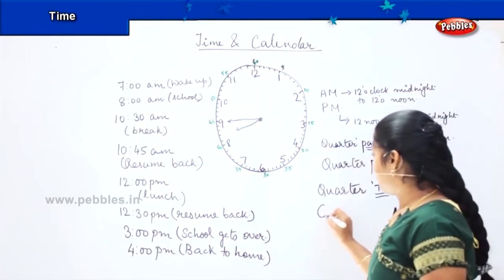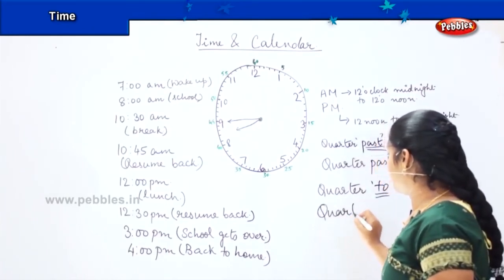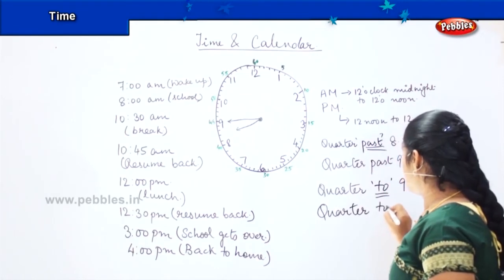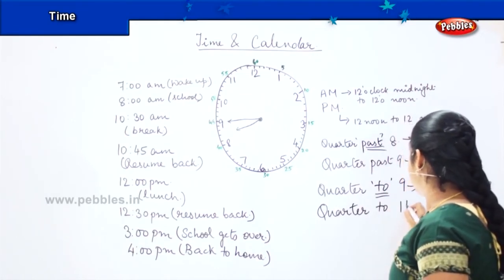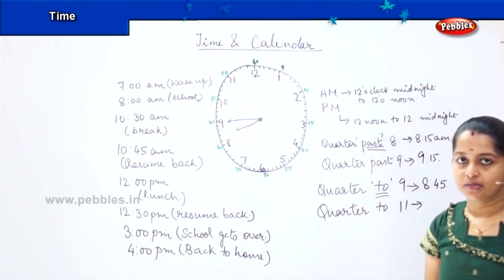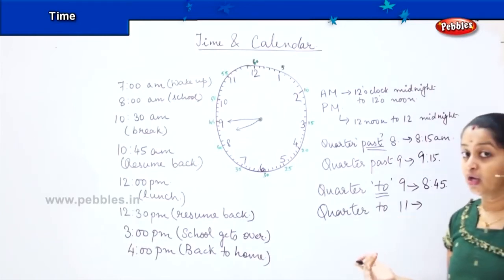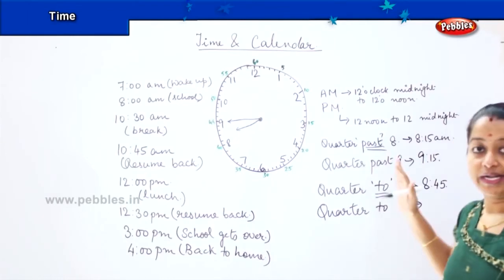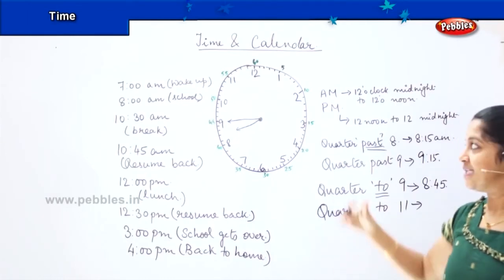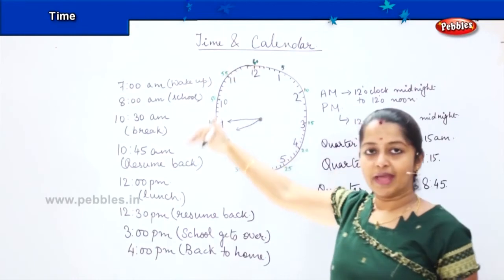If I give you the number quarter to 11, how will you write it? Does it mean that 11 is over? No, 11 is not yet over. It is going to be 11. So you will count 15 from the back.